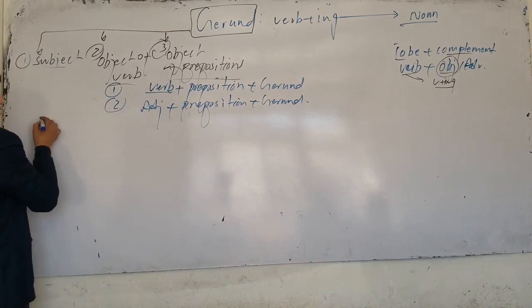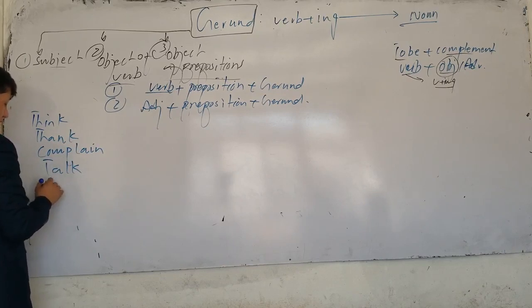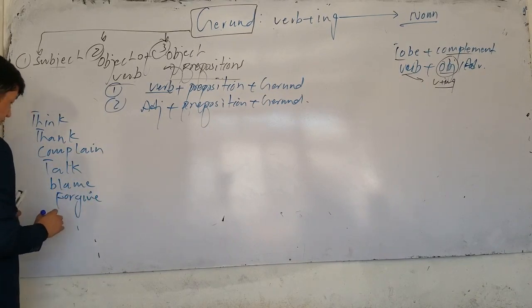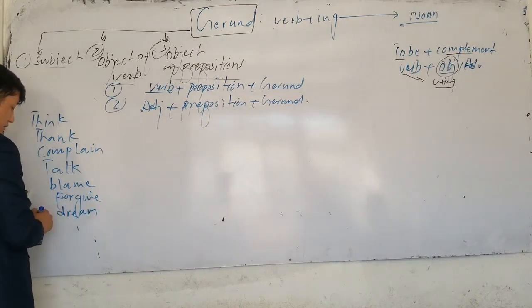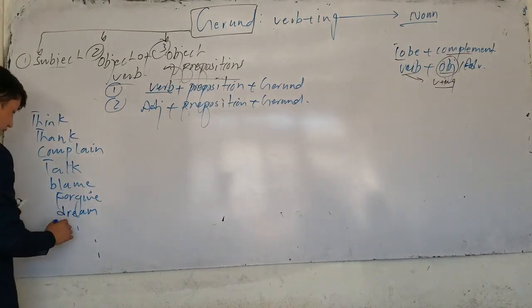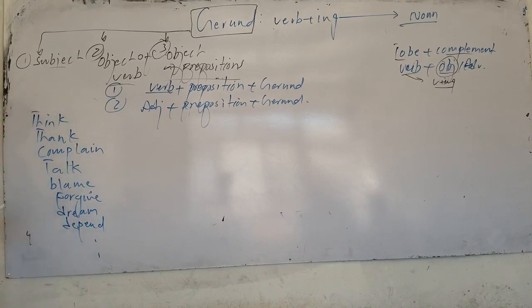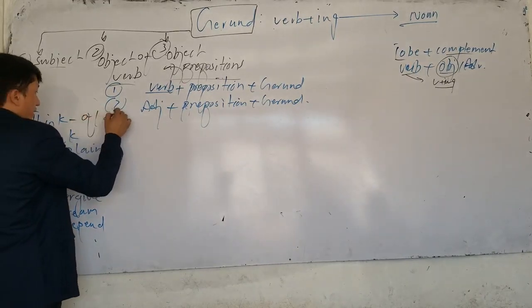Now, what are the specific verbs? The first one, for example, we have think, we have thank, we have complain, we have talk, we have blame, we have forgive, we have dream. There are some more. For example, depend. Look, after these verbs, after think, which preposition do we use? After think we use of and also about.